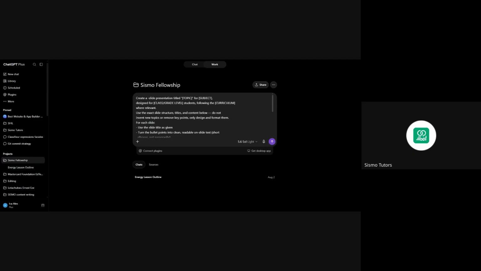No need of putting the number again. The other one gives it a slide presentation titled Energy. All right. Titled Energy for Sciences, designed for JSS1 students following the what do you call that, our Nigeria curriculum again? NERDC, right? I don't know if it's correct though. Educators in the house, help me now.